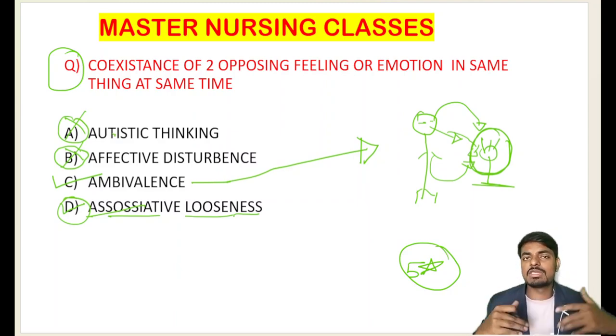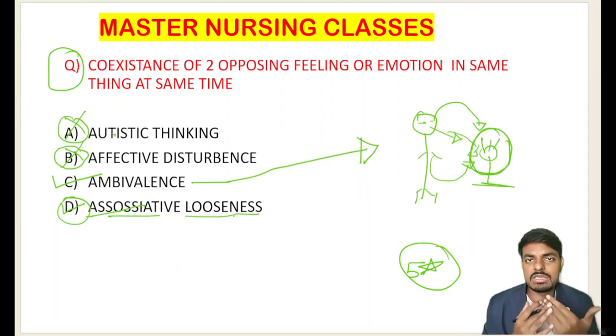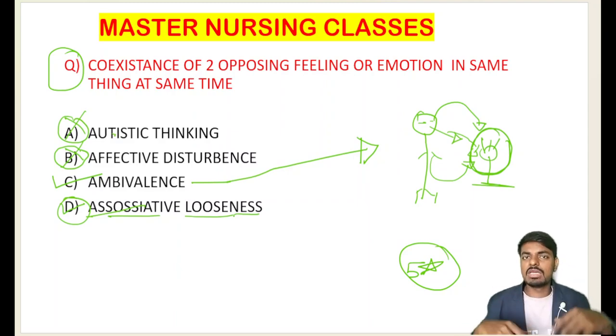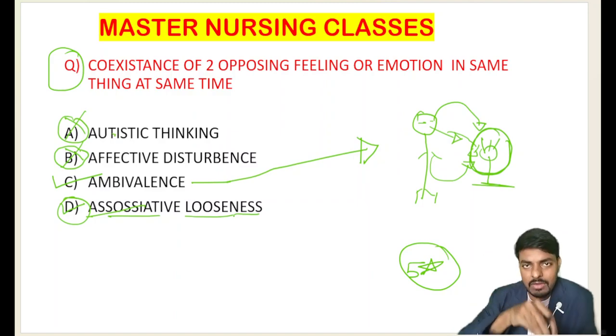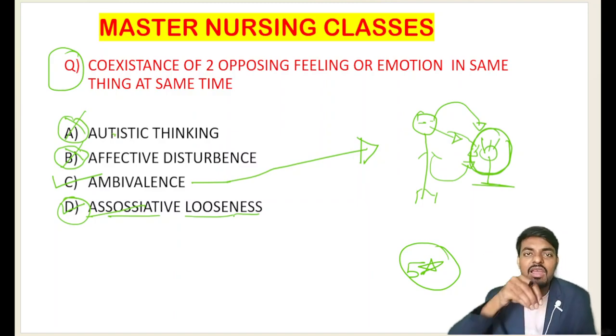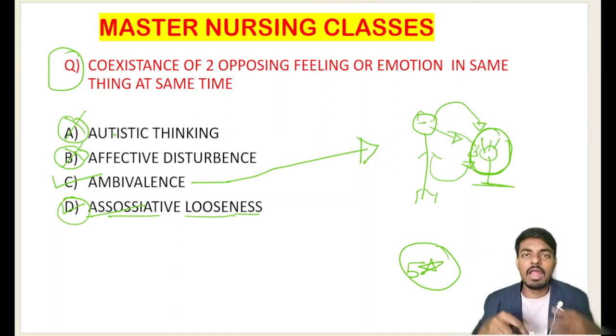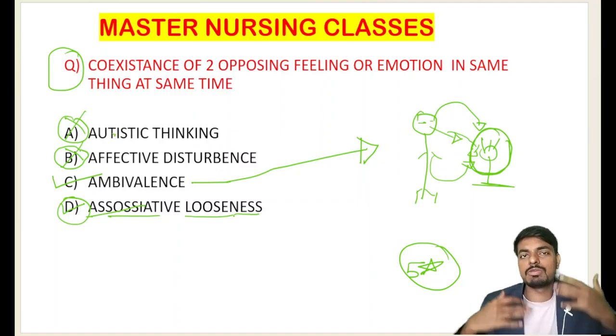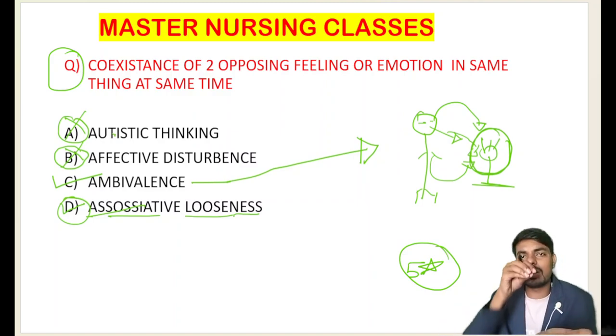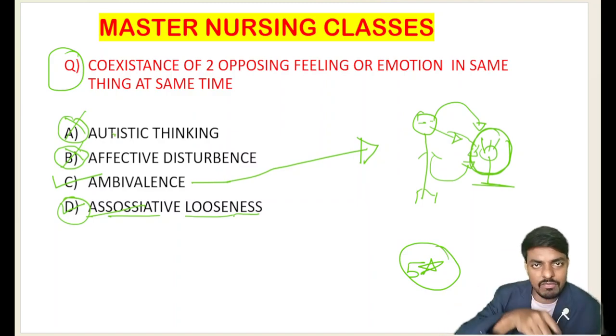And if the person is not giving any response, he is not crying, he is not laughing, that is what we call the blunt affect or the flat affect. What is the blunt affect and flat affect? When there is no response to the external stimuli, that is what we call the blunt affect, or the flat affect.